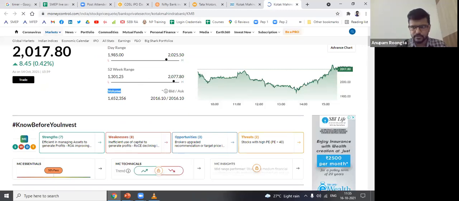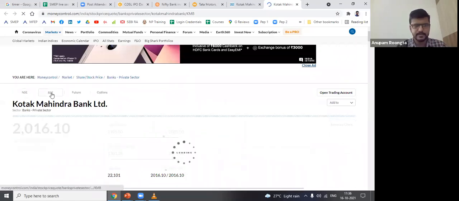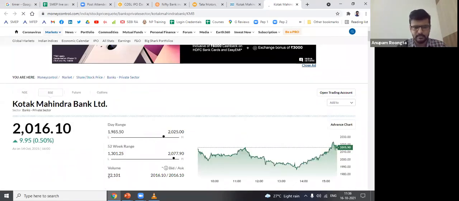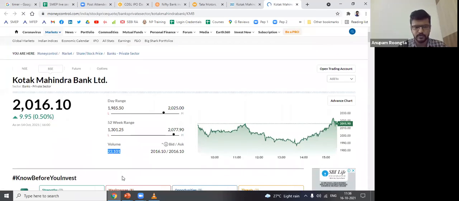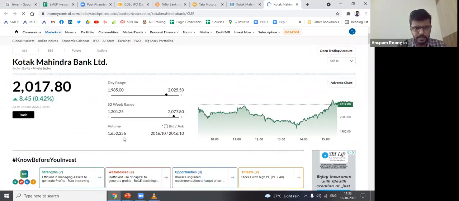Now, if you notice one thing in Moneycontrol, you have an option here. This is NSE, this is BSE. So if you click on BSE, it will show BSE volume. Look at this, 22,000. Same as what we looked at in the BSE website. If you click on NSE, the volume becomes what? 16 lakh. Look at the difference in volumes.